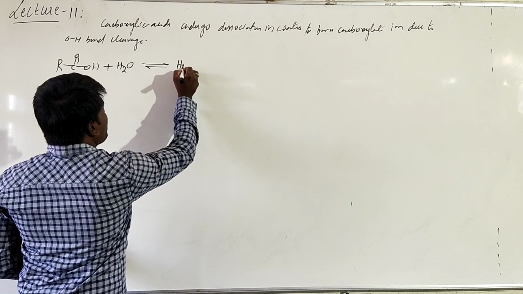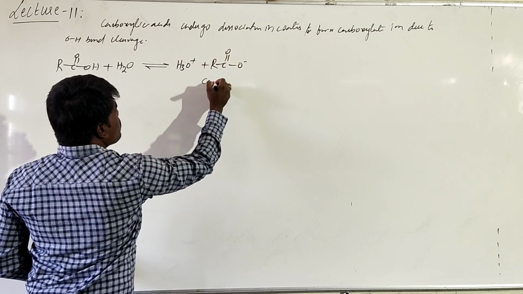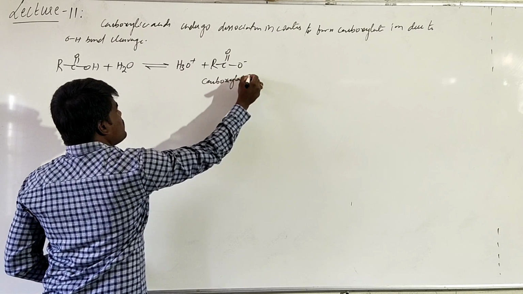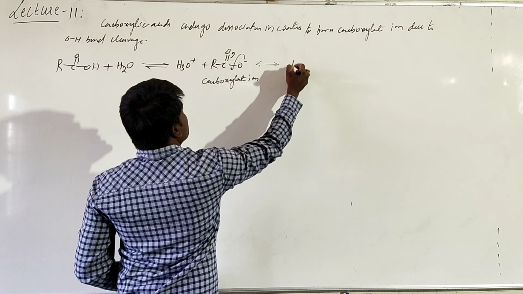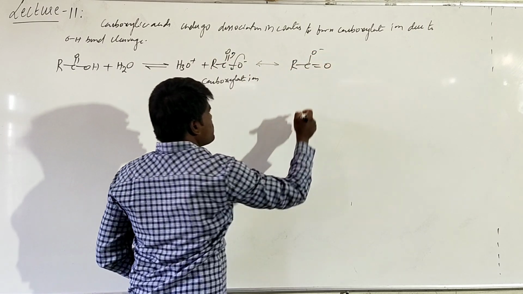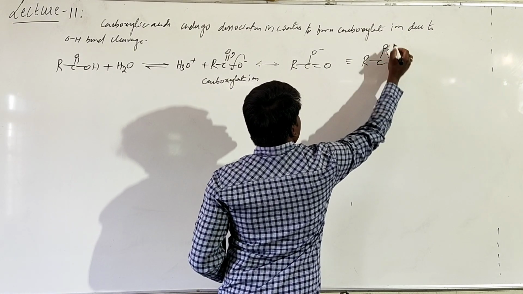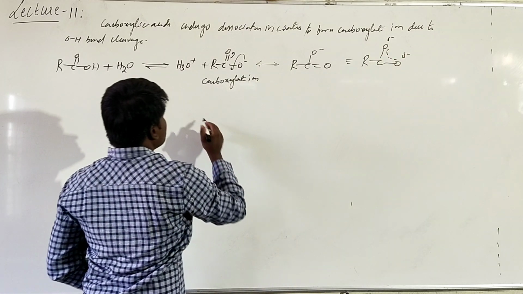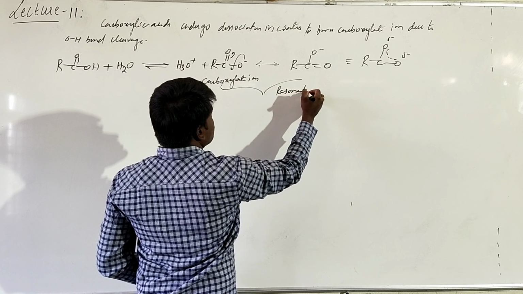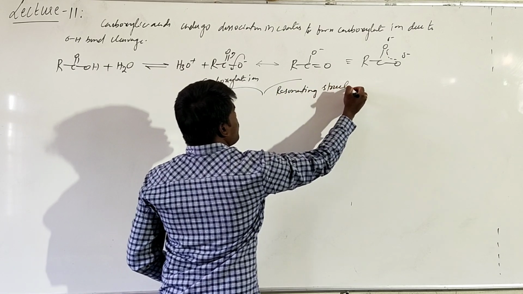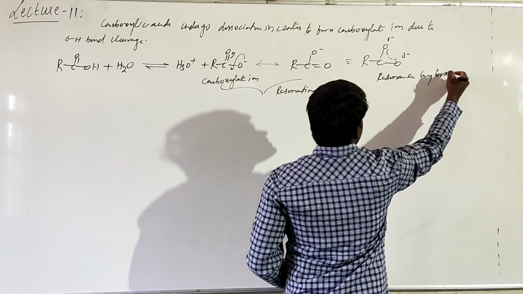So they will form hydronium ion, along with the carboxylate ion. This we call carboxylate ion. This will be stabilized by resonance. What is the way of stabilization here? It gets stabilized by resonance. So we will write a hybrid of the resonating structures in this manner. This is the resonance hybrid structure. These two are resonating structures of carboxylate ion. This is the resonance hybrid.